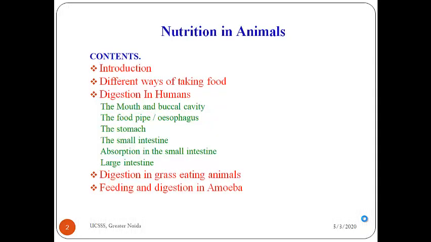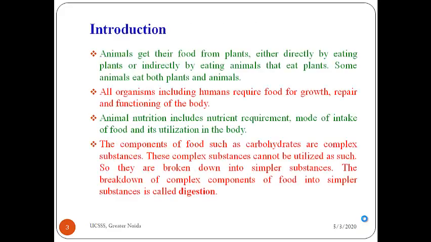So first we will do the introduction part, then we will do different ways of taking food, then we will do digestion in humans, and about this also we are going to study, because all these parts help in the process of digestion in humans. Next we will do digestion in grass eating animals, and at last we will do feeding and digestion in amoeba. Okay, so first is the introduction part.